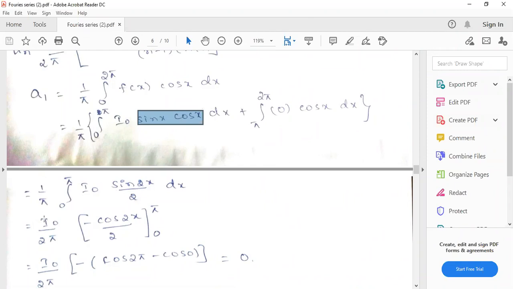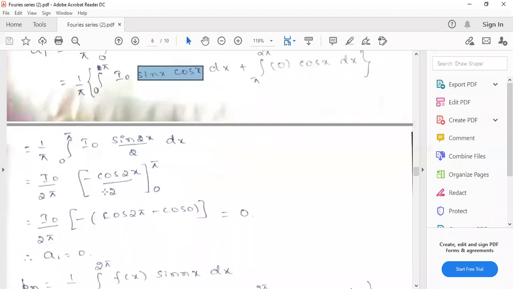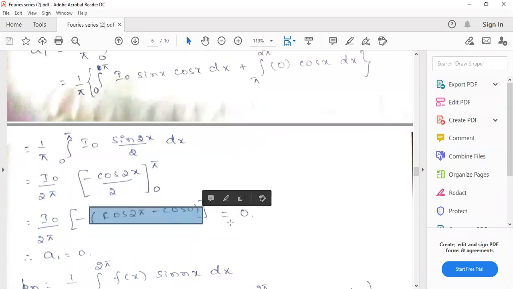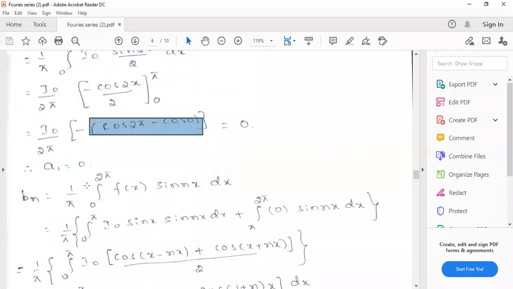Now I naught is constant, you take it out, and this 2 is also constant, take it out. I naught by 2 pi into integration of sin 2x is minus cos 2x by 2, where the limit is from 0 to pi. So it will become minus of cos 2 pi minus cos 0. Cos 2 pi is 1, cos 0 is also 1. So this will become 0. A1 value is 0. Next we have to find out Bn.